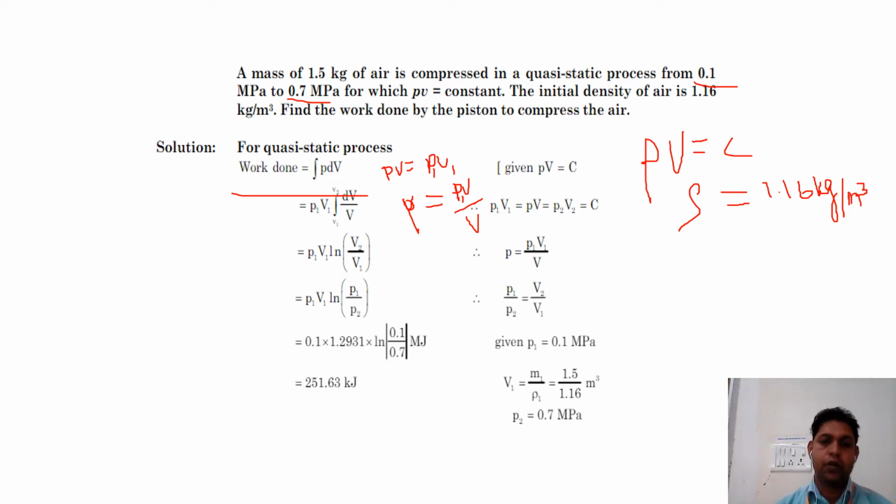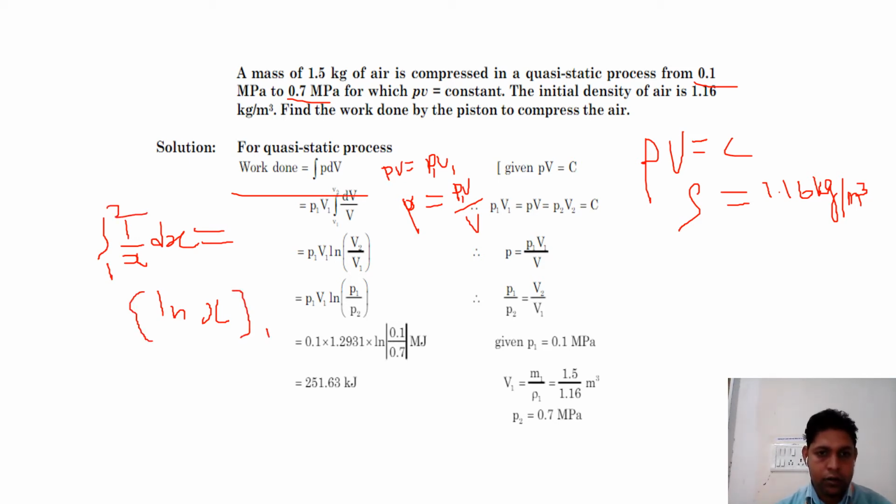There will be P1 V1 times the integration of 1 upon V, that is the integration of 1 upon x, which is ln x. If the limit is 1 to 2, the result will be ln x2 minus ln x1.